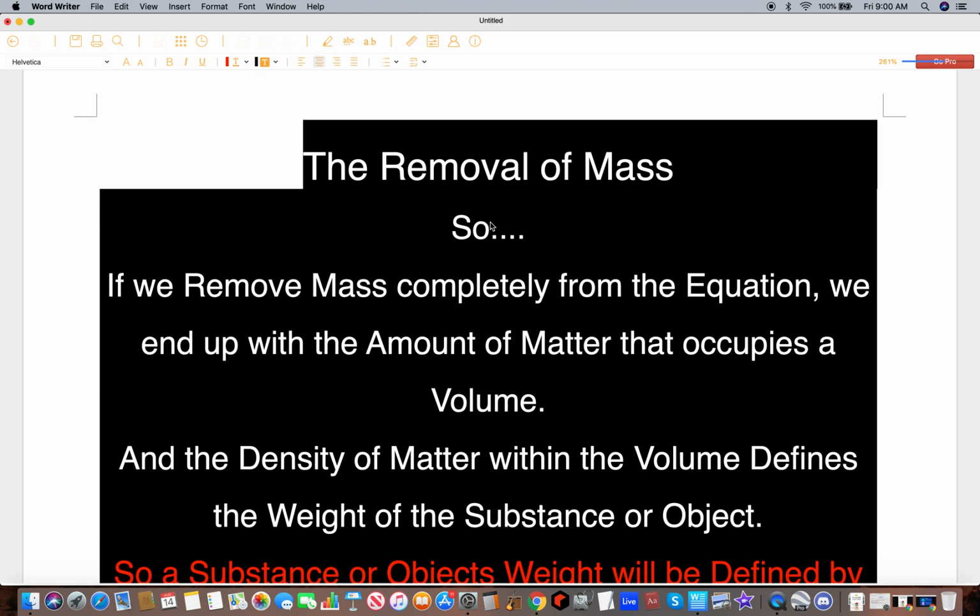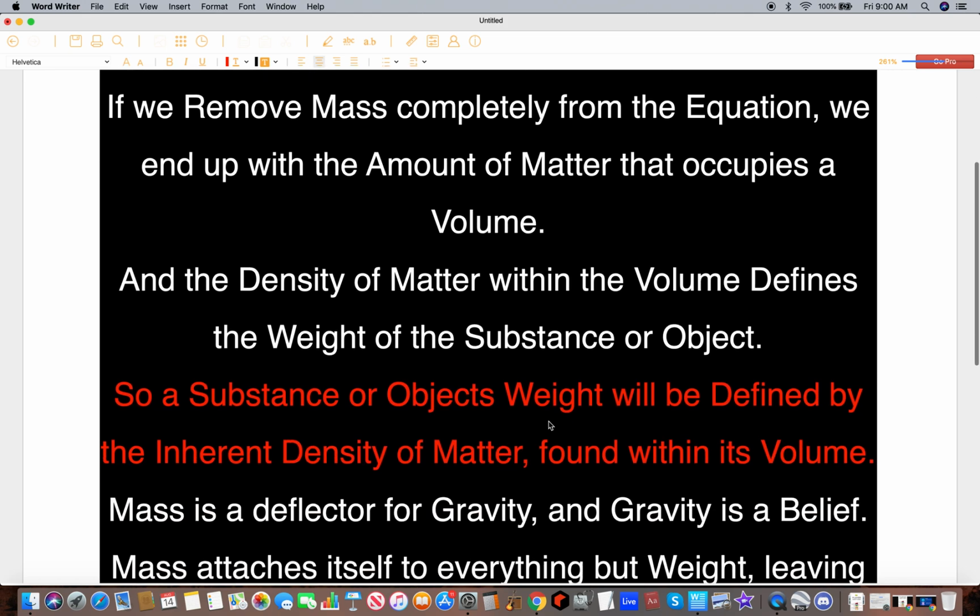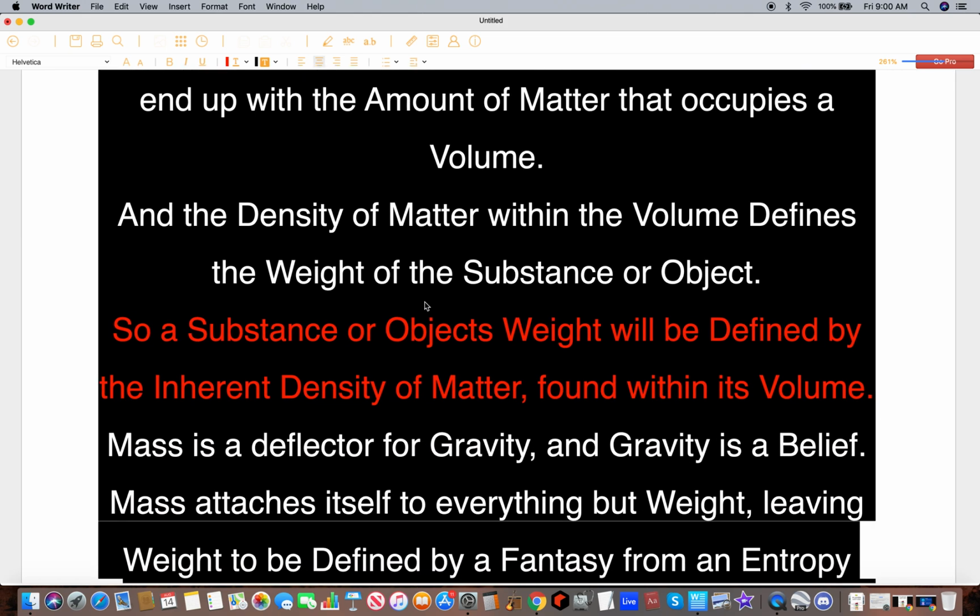The removal of mass. So once we remove mass from the situation completely, right, this is what we get. If we remove mass completely from the equation, we end up with the amount of matter that occupies a volume. Very simple. Simplifies it straight away. And the density of matter within the volume defines the weight of the substance or object. So, a substance or object's weight will be defined by the inherent density of matter found within its volume.